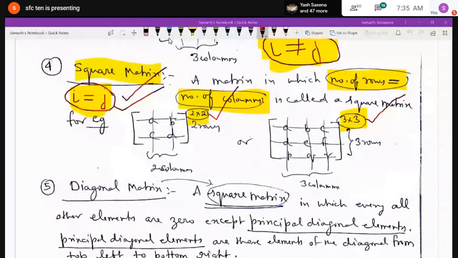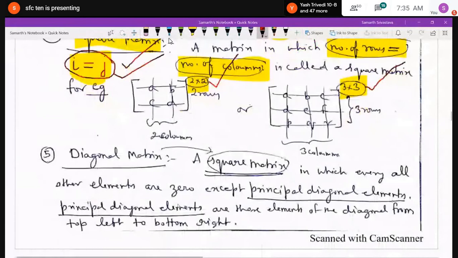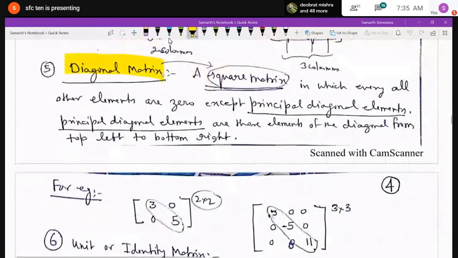Now talking about the diagonal matrix. From here you have to be very attentive, because now we are proceeding to the main parts. Diagonal matrix: a square matrix in which all other elements are 0 except the principal diagonal elements. What is meant by the principal diagonal elements?